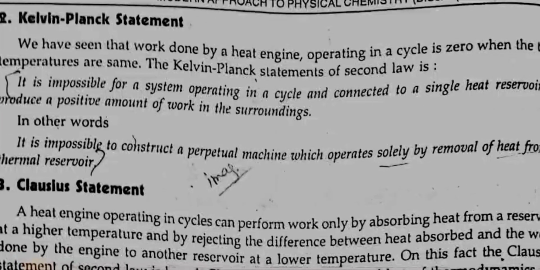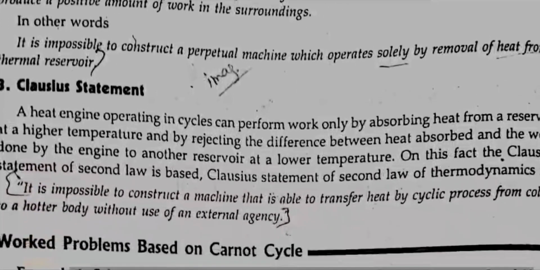We have seen that the work done by a heat engine operating in cycle is zero when the two temperatures are the same. The Kelvin-Planck statement of the second law is: it is impossible for a system operating in a cycle and connected to a single heat reservoir to produce a positive amount of work in the surroundings. In other words, it is impossible to construct a perpetual machine which operates solely by removal of heat from a thermal reservoir. Third, Clausius statement.